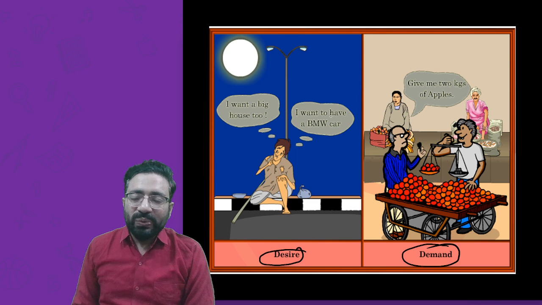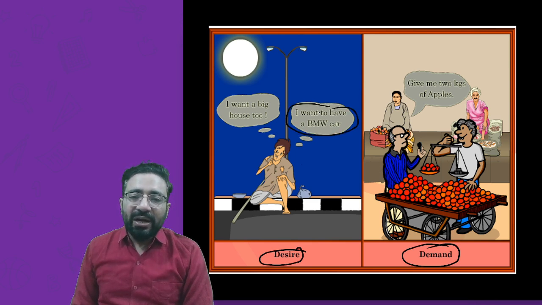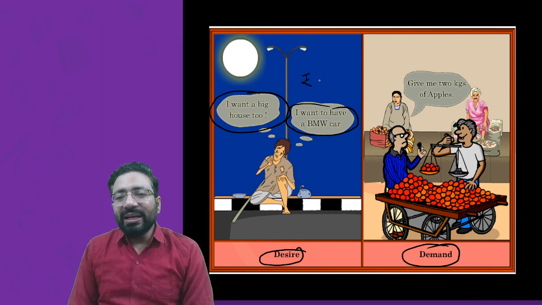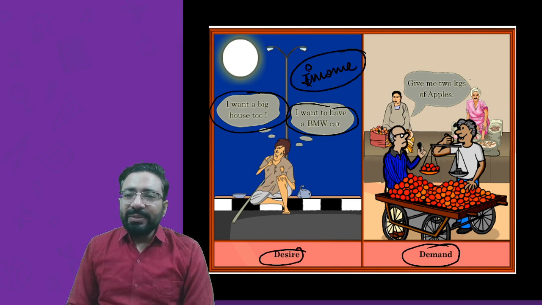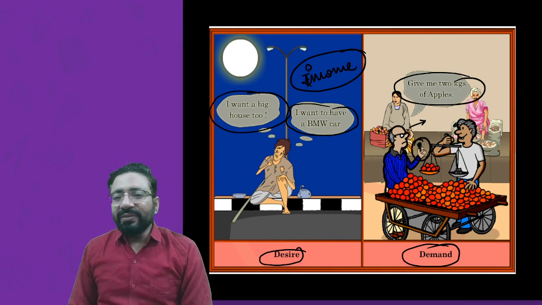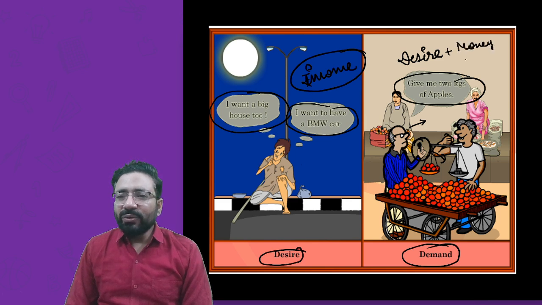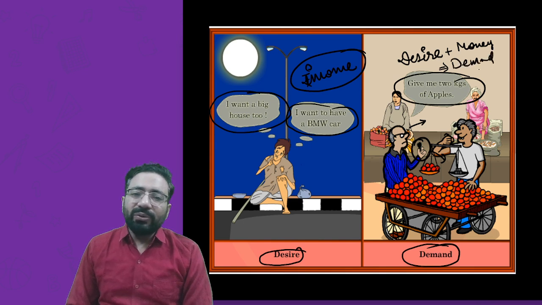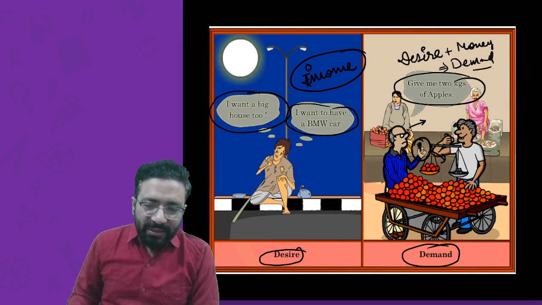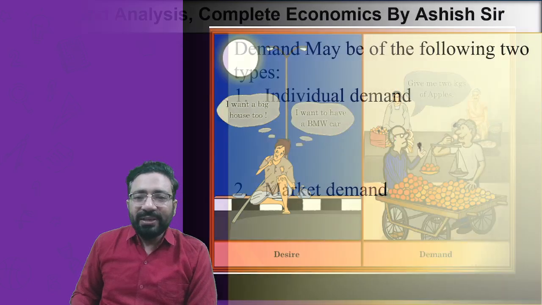I want a big house too. I want to have a BMW car. But he does not have the income. Whereas, "Give me 2 kgs of apple." He knows the price, and he has the money. That's why he has fulfilled his desire. So desire plus money, converting that desire into a purchase, becomes demand. Now you would be much more aware of the difference between desire and demand.